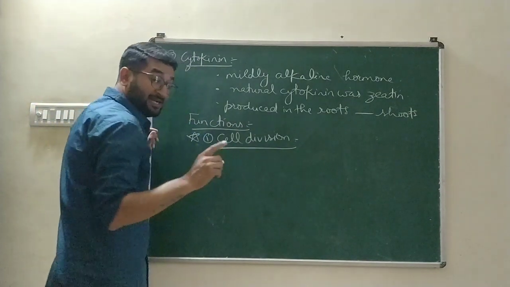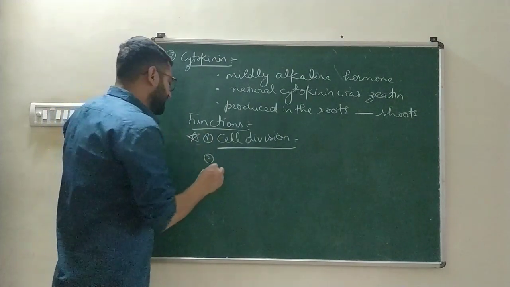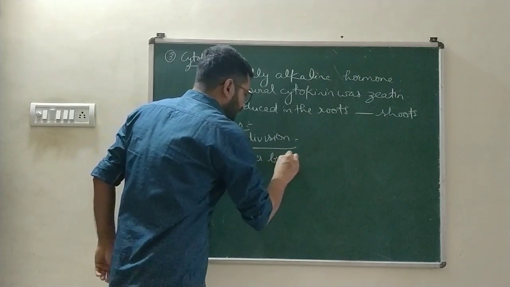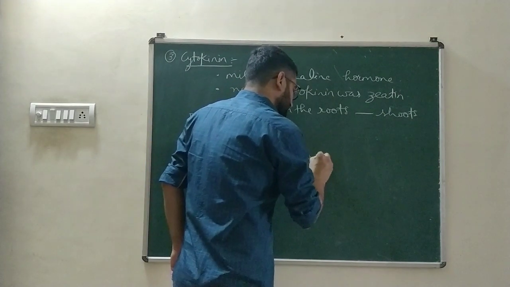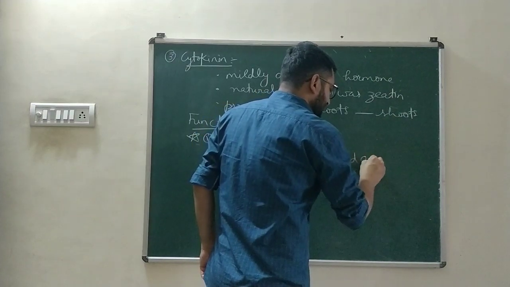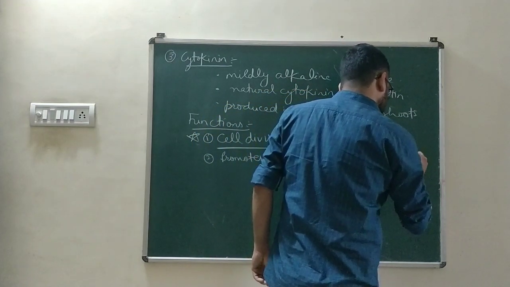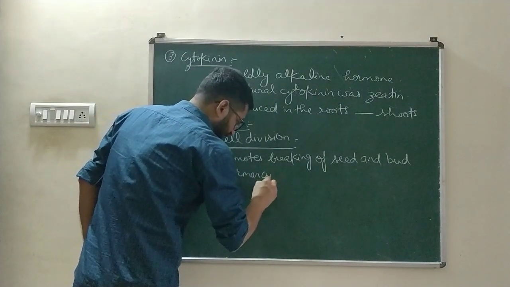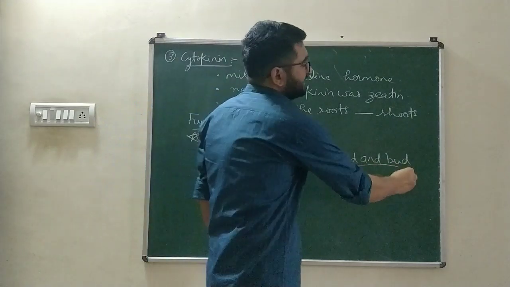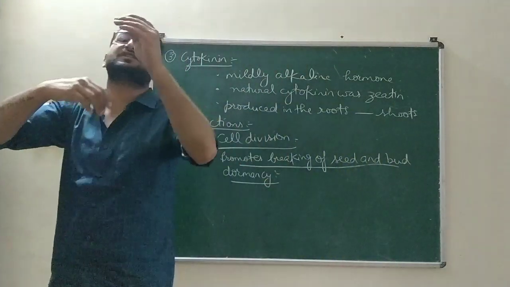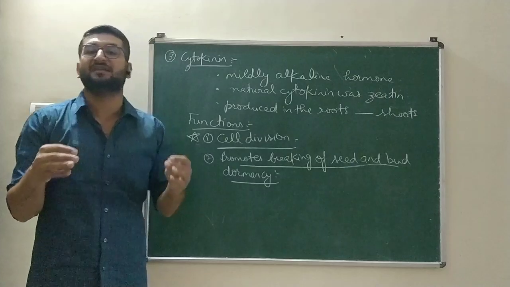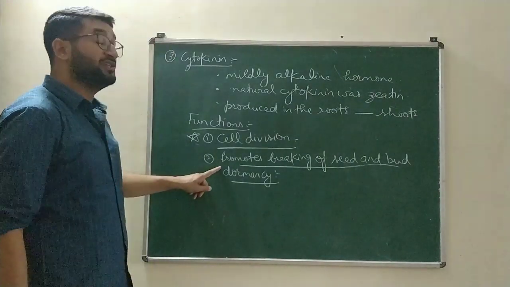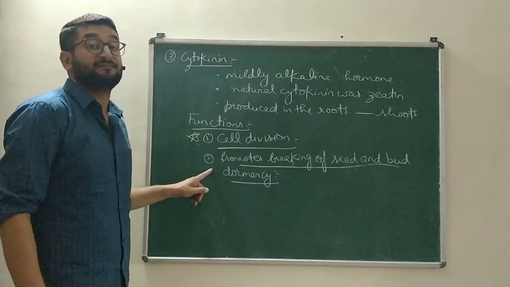Next, like gibberellin, it also promotes the breaking of seed and bud dormancy. It helps the seeds and buds to get converted into a new plant or a flower very easily. So it promotes the breaking of seed and bud dormancy. This function is same for gibberellin as well as for cytokinin.